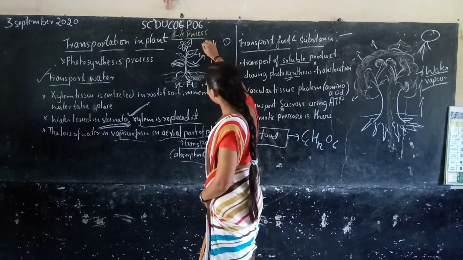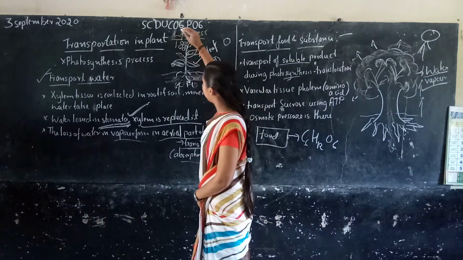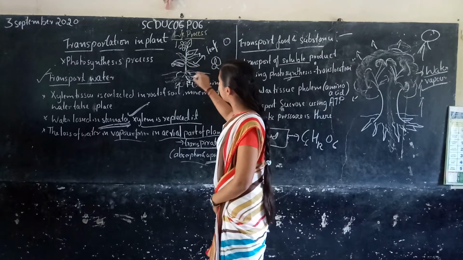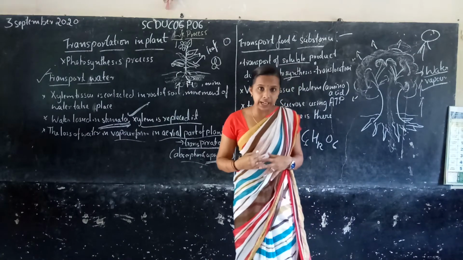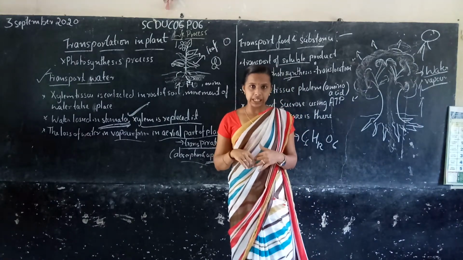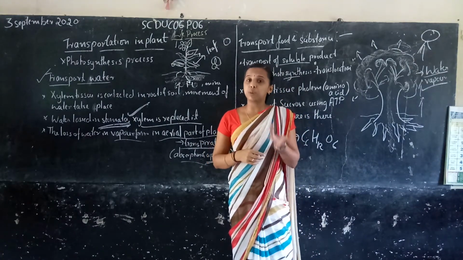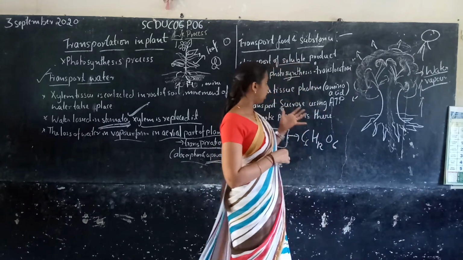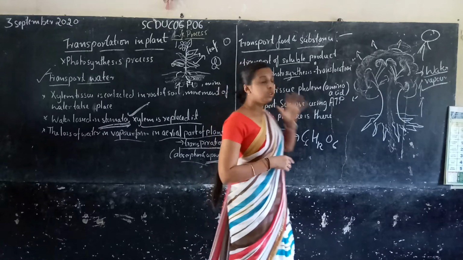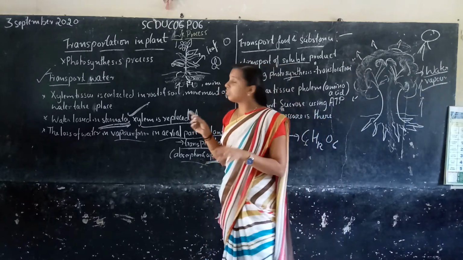Because the leaf produces the food, but the flower also needs food, the stem also, the roots also, the buds also. So all parts of the plant need food. When the leaf produces food, it is transported to all parts of the plant.